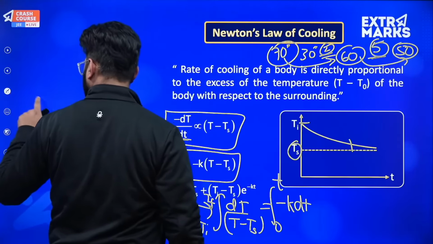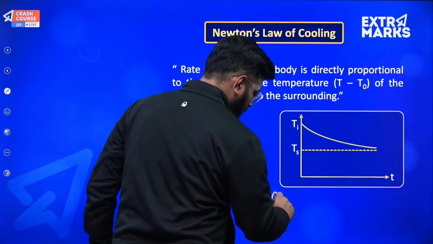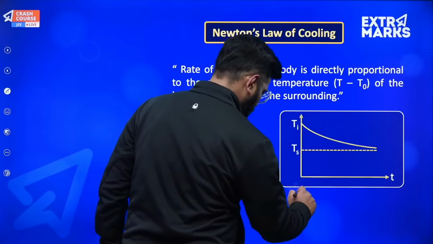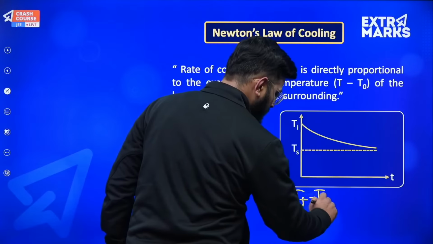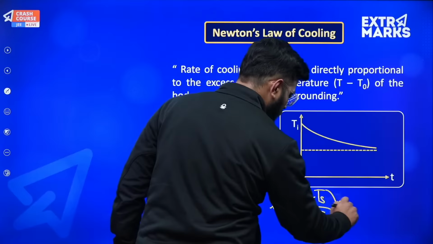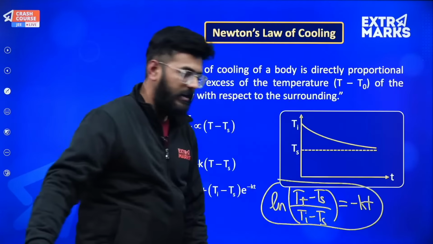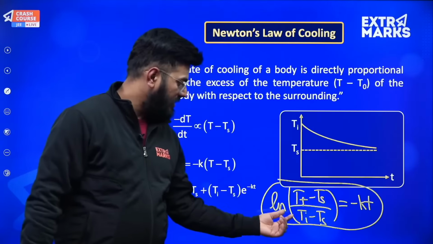So you need to memorize this result, that is natural log of Tf minus Ts divided by Ti minus Ts will be equal to minus kt. Okay, so this is the result which we finally get. Tf is the final temperature of the body. Initially it had Ti.